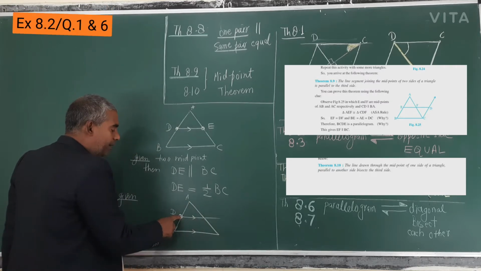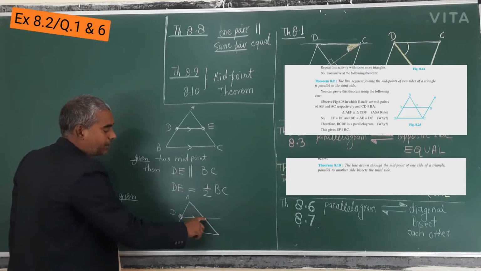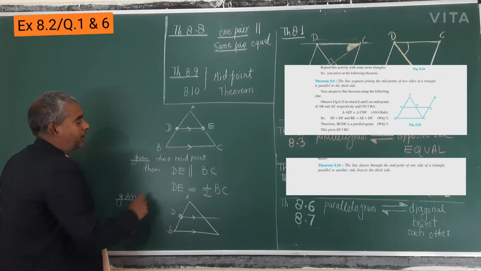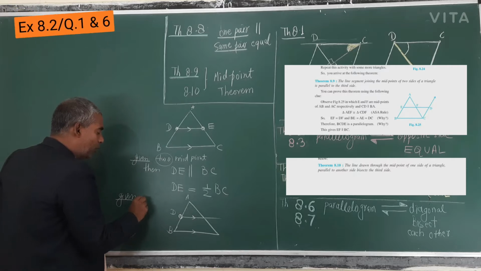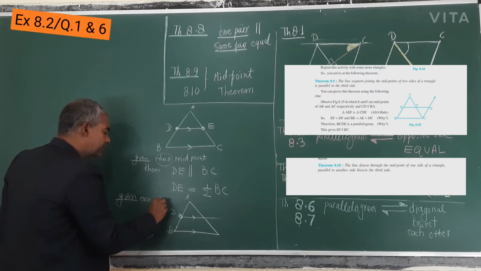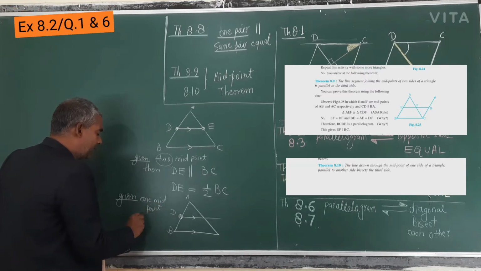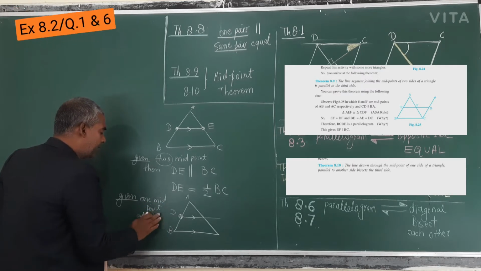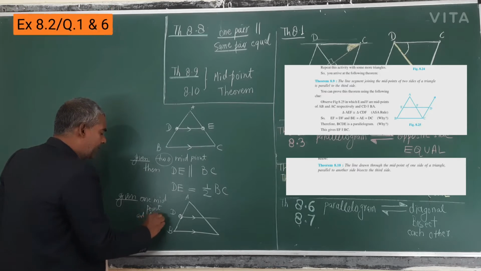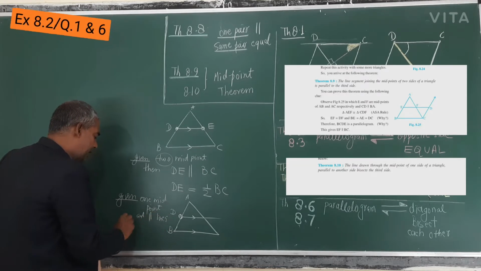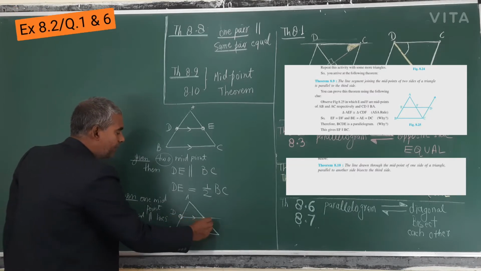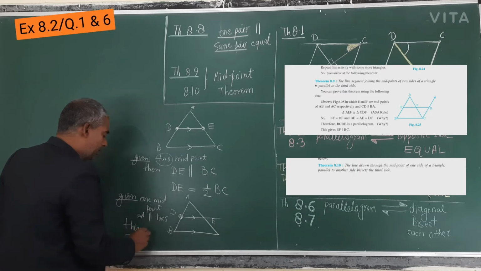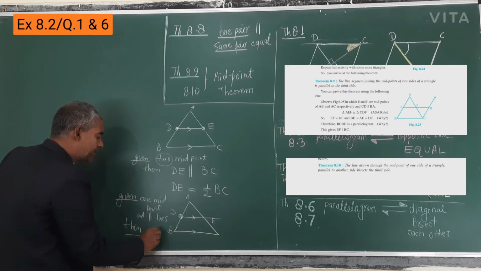What is given is 1 midpoint and a parallel line, then you will get that this is the midpoint. So here 2 midpoints were given, here 1 midpoint and a parallel line, then we have proved that this is E. So then E is the midpoint.